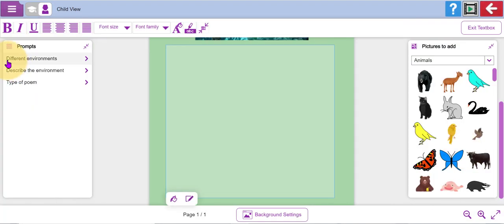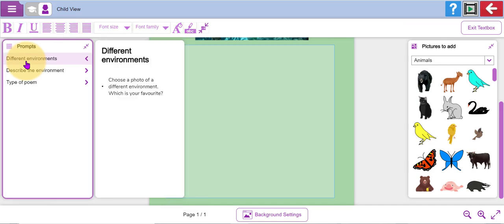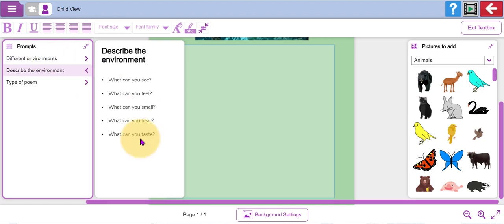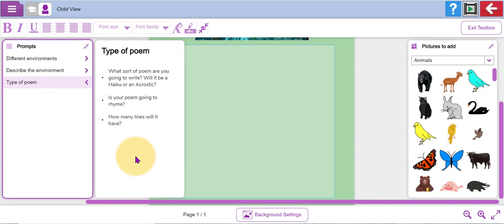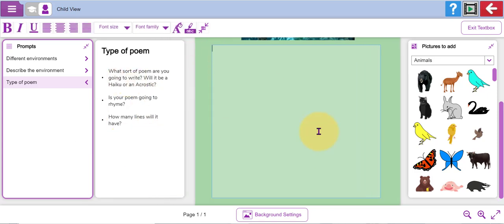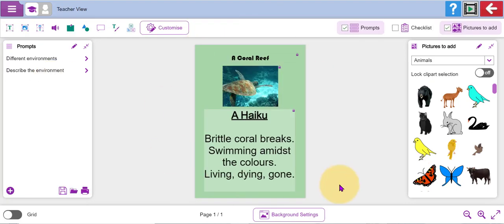Now there's some prompts for the writing on the left hand side that I can use as well, which will give me some questions to prompt me with the writing. What can I see? What can I feel? What can I smell? What can I hear? Etc. And then I need to think about what kind of poem I want to write. Am I going to write a haiku or an acrostic? Is my poem going to rhyme? How many lines will my poem have? So then I can begin my writing. Here's my haiku that I wrote about a coral reef.